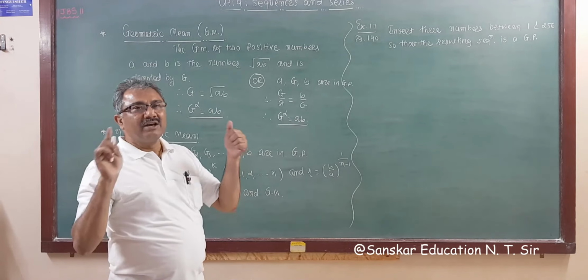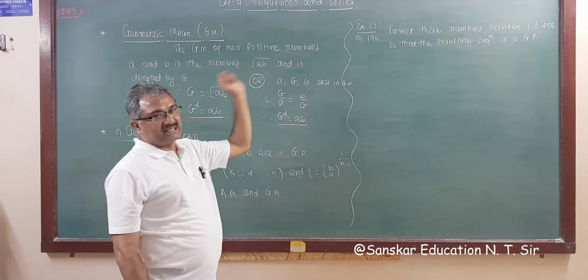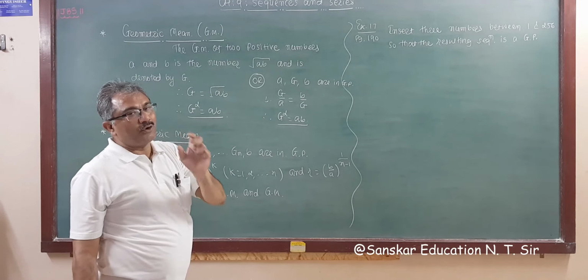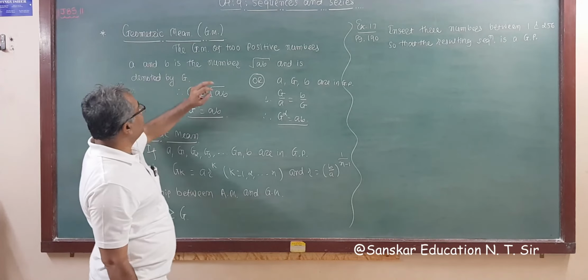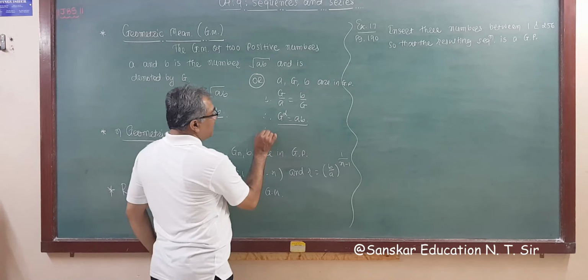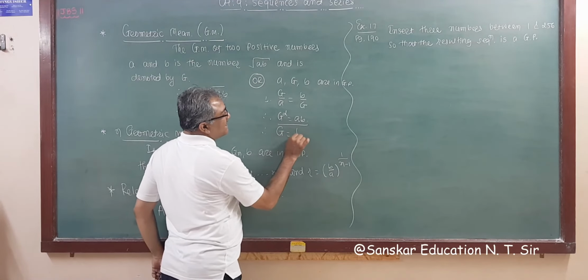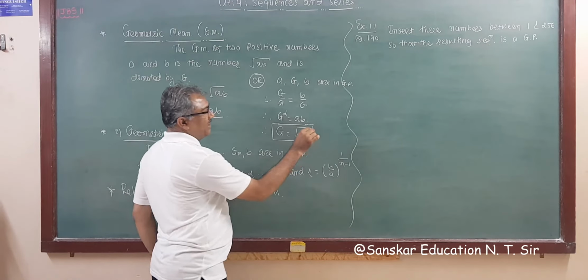So that is for 2 numbers a and b. The GM of 2 positive real numbers a and b is the number root ab. See, this is important. If we take the positive square root, then G is root ab. This is your geometric mean.